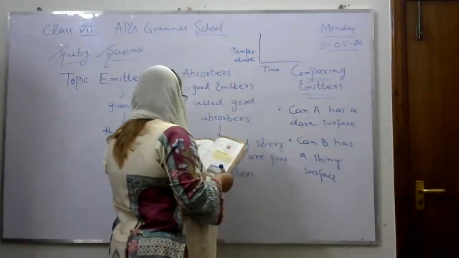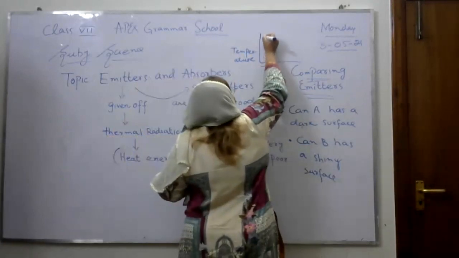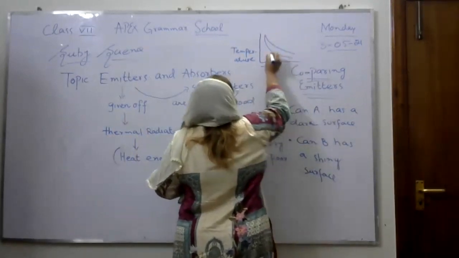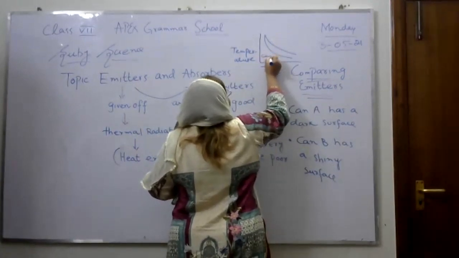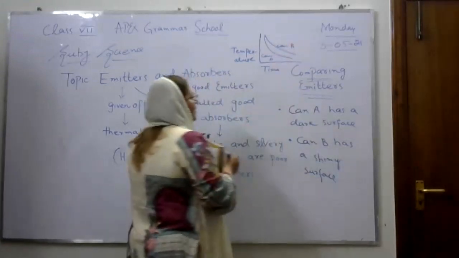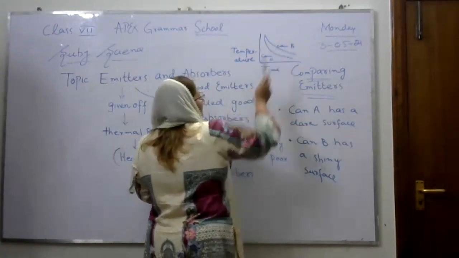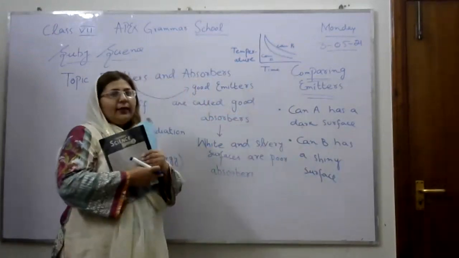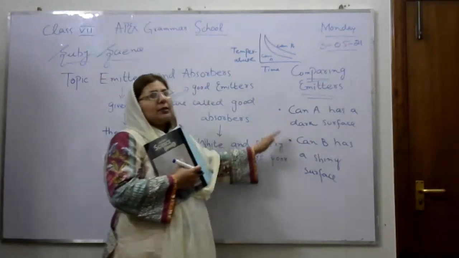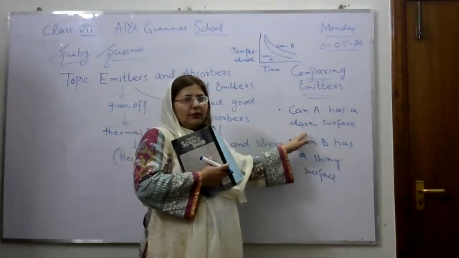Okay, so you can see the amount of can A and can B. This is can A and this is can B. This graph shows us that can A absorbs more heat as compared to can B. So why does it absorb more? Because can A has a dark surface. So this experiment tells us that can A has a dark surface.